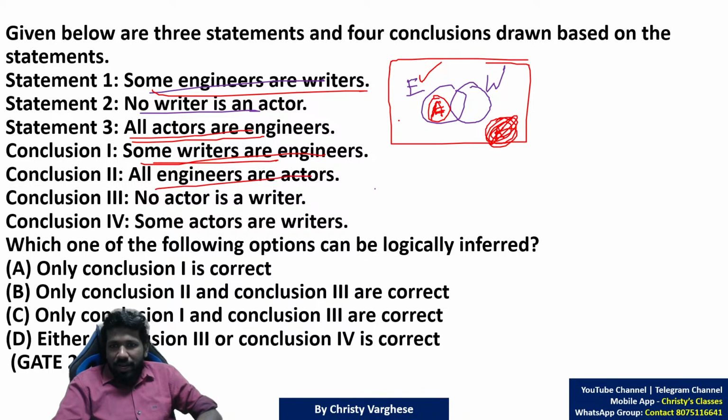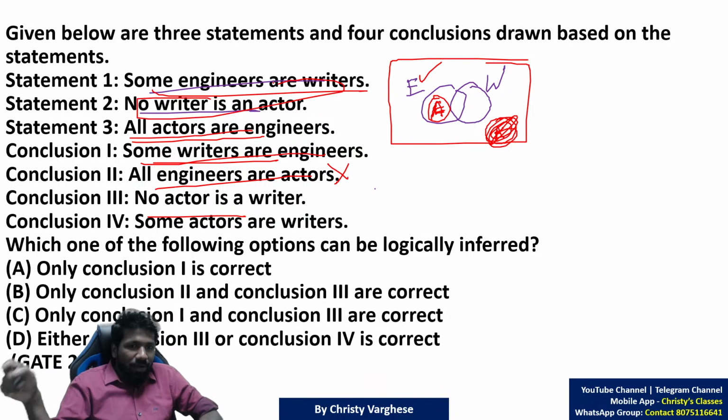Now, all engineers are actors. That means engineer should be a subset of the actor set. No, actor is a subset of the engineer set, not the other way around. That is why this is not correct. But this is not necessary. No actor is a writer. Yes, the question clearly says no writer is an actor. No X is Y implies no Y is X. So this is correct. Some actors are writers. No, no actor is a writer is already mentioned. From the diagram also it is clear. So 1 and 3 are correct.